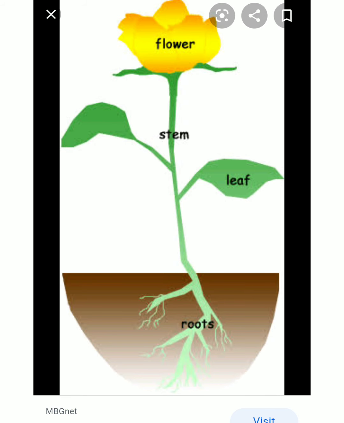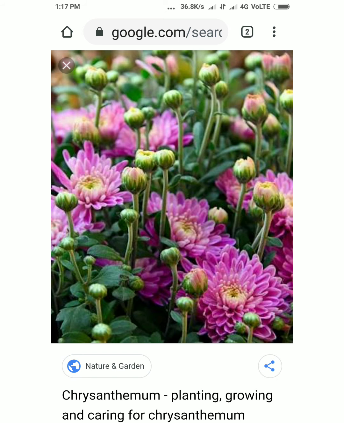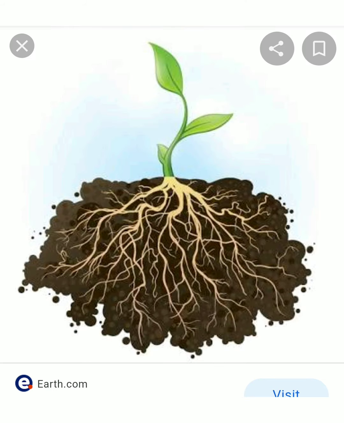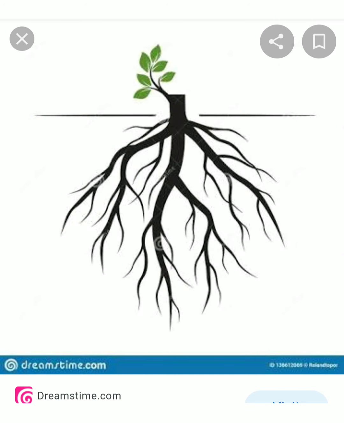Next is, which is the most important part found in the plant body? You may say that it is leaves. Someone says that it is flowers. Some of you say that it is stem. Which is the most important part found in the plant body? But my answer is root. Without root, a plant cannot survive, isn't it? By the root only it can grow and flourish. Am I right? What is the use of roots to plants?